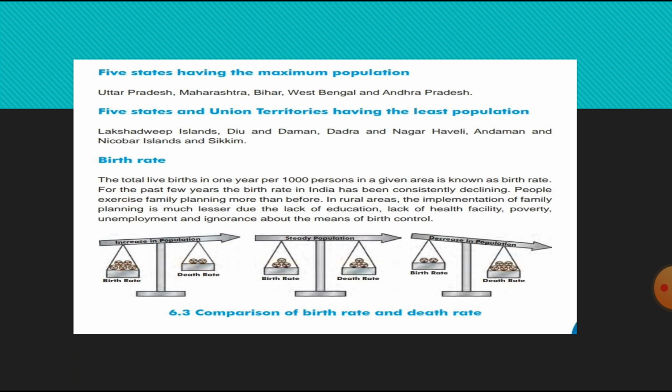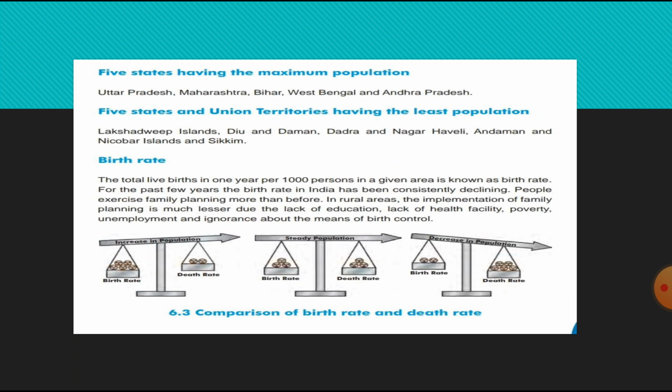Birth rate. See, what is the birth rate? The total live births in 1 year per thousand persons in a given area, that is known as birth rate. And for the past few years, the birth rate in India has been consistently declining.